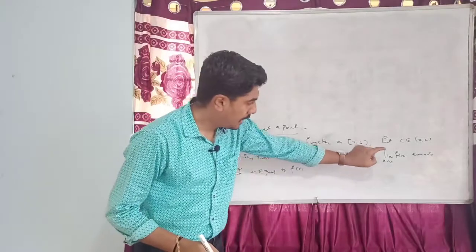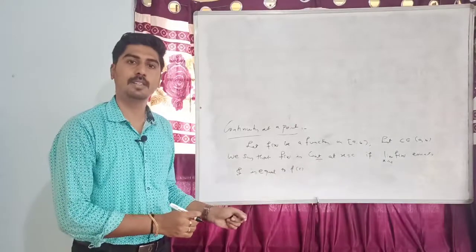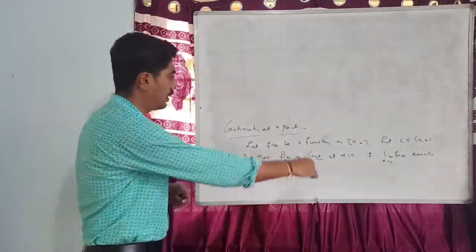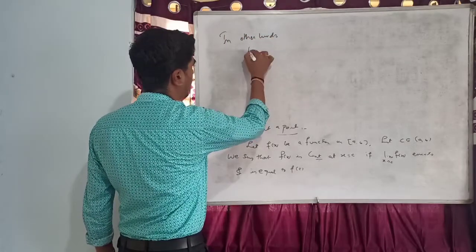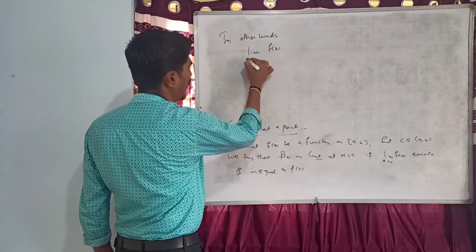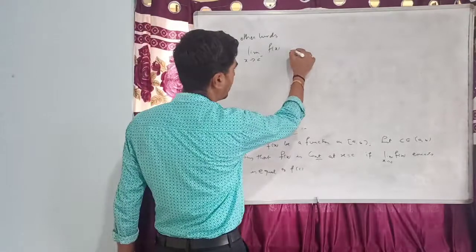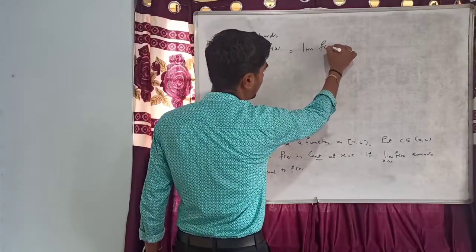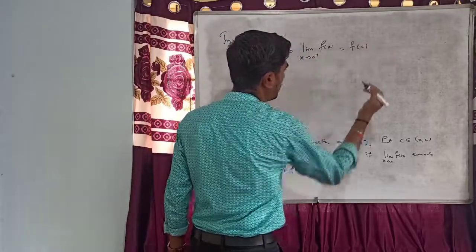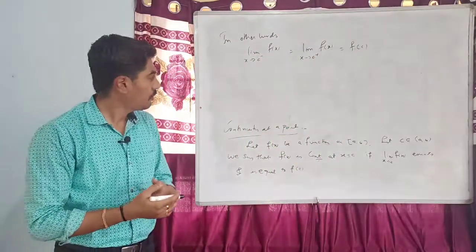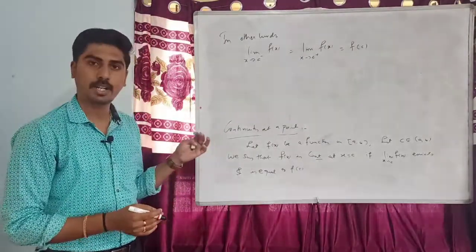But I know that limit of f of x exists at x equal to c only when LHL exists and RHL exists and they are equal. So in other words, limit of f of x as x tends to c minus, that is the left hand limit at c, is equal to the right hand limit, x tends to c plus, is equal to f of c. Using this we can define epsilon delta definition for continuity at a point.